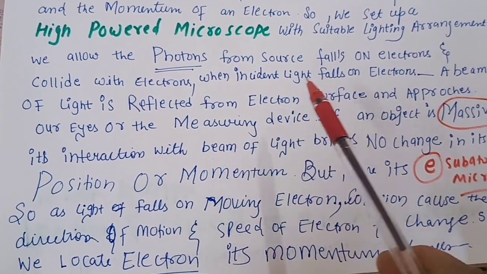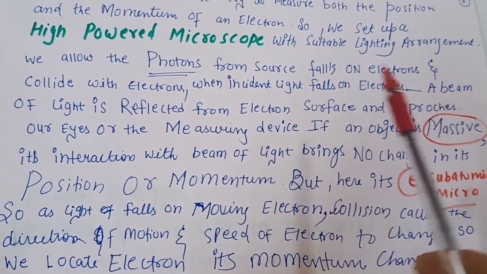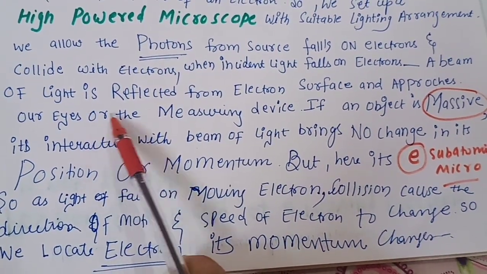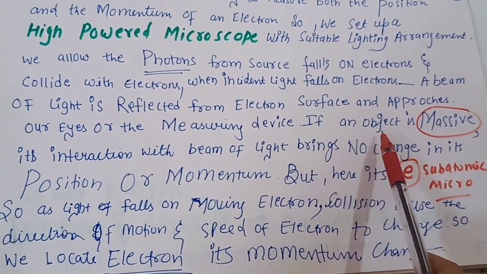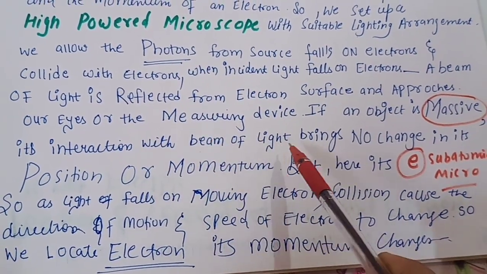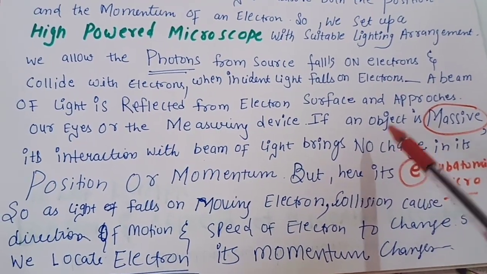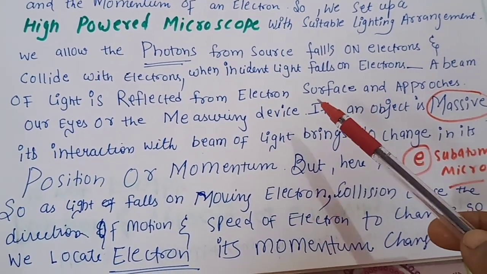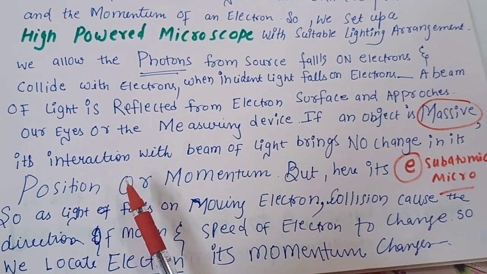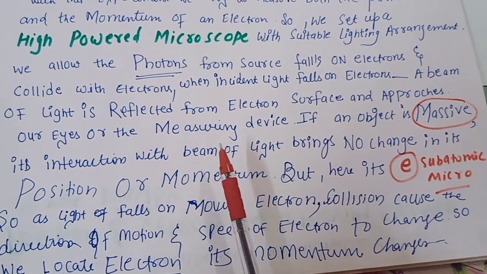When the incident light falls on the electron, a beam of light is reflected from the electron surface and approaches our eyes or the measuring device. If an object is massive, meaning a very big object, its interaction with the beam of light brings no change. If radiation falls on a train, it will have no effect on its momentum or position. If the train is standing, it will stand. If it is moving, it will go on moving.